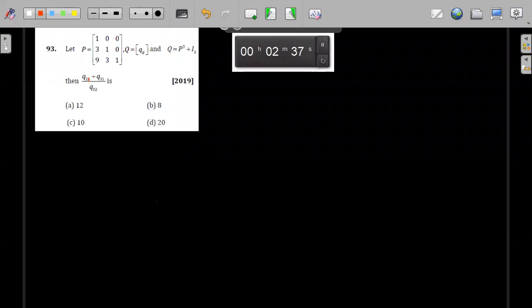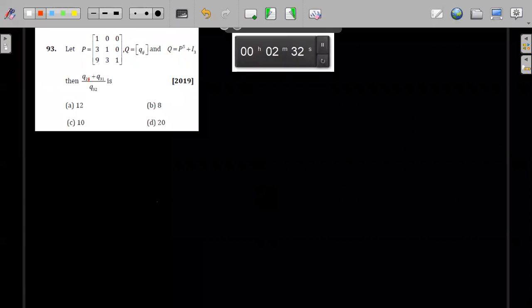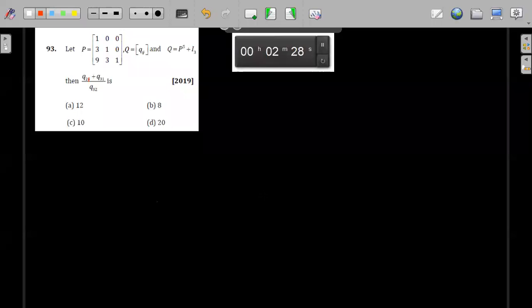Q21 plus Q31 by Q32. C, okay, fine. I think C is correct.